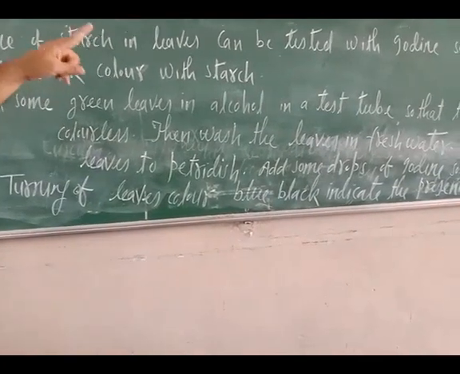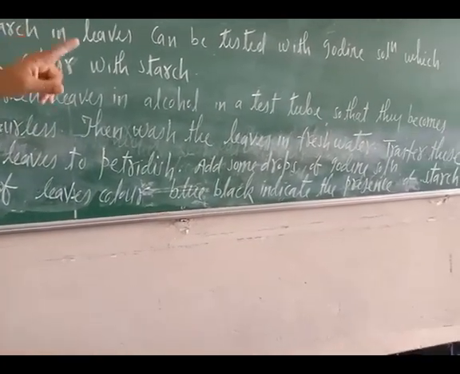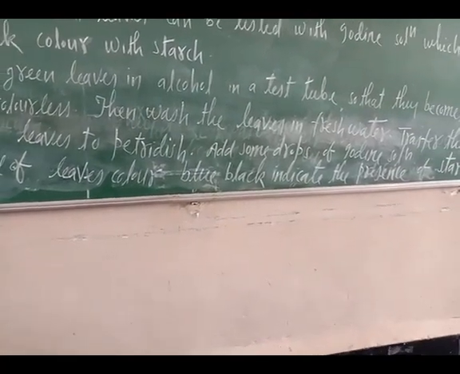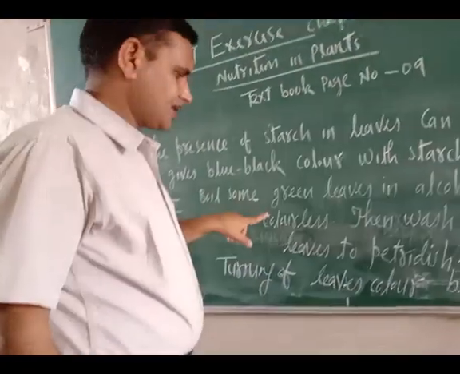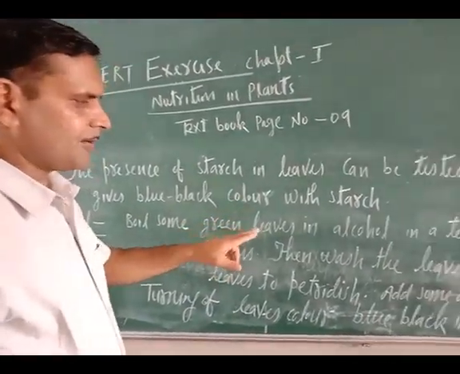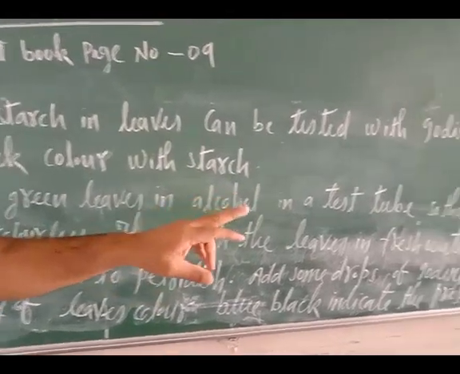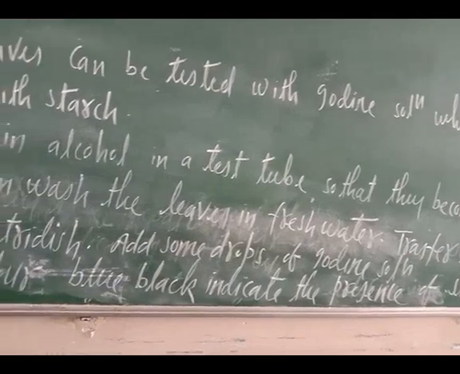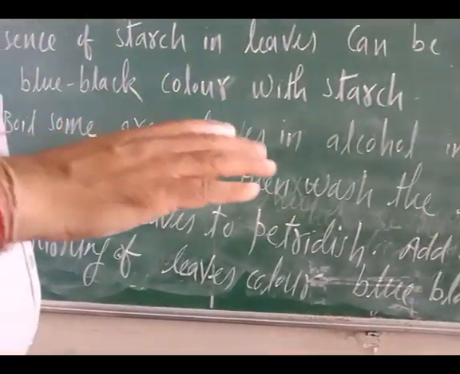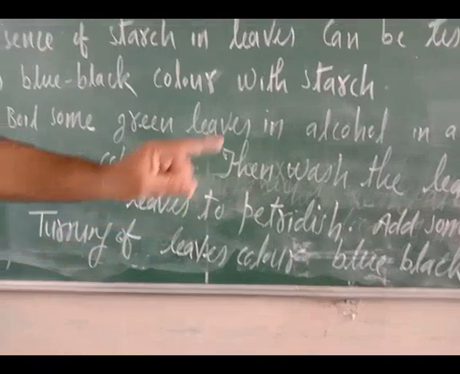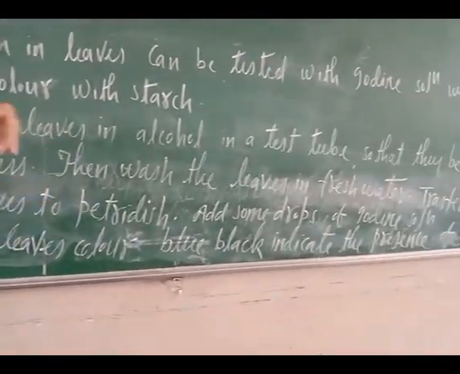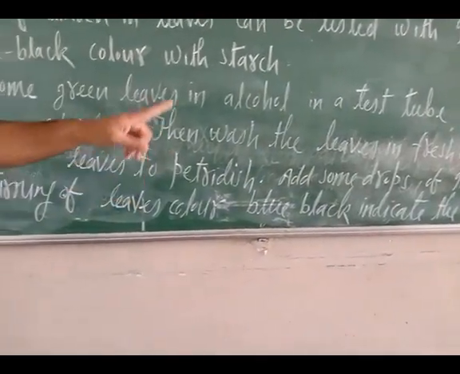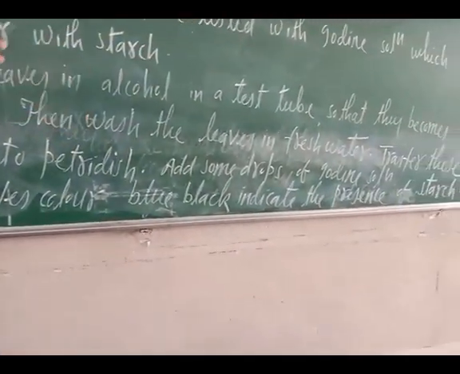Boil some green leaves in alcohol in a test tube so that they become colorless. When we boil the green leaves, their color is discharged and they become colorless. Then wash the leaves in fresh water. When you wash these leaves in fresh water, whatever alcohol content is present in the leaves will go to the fresh water. Now transfer these leaves to the petri dish and add some drops of iodine solution. The leaves turning blue-black indicates the presence of starch in green leaves.